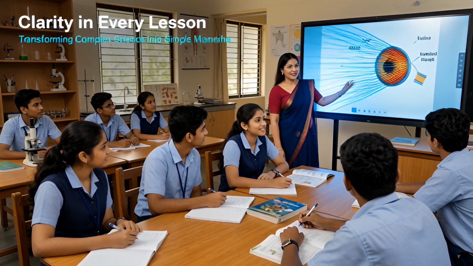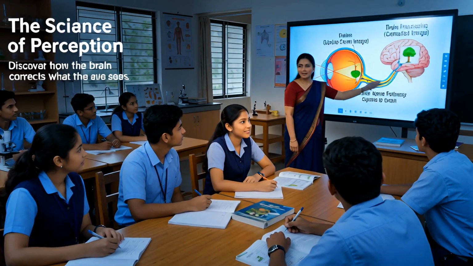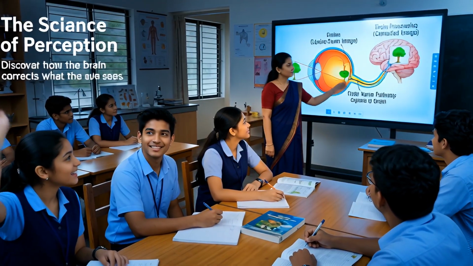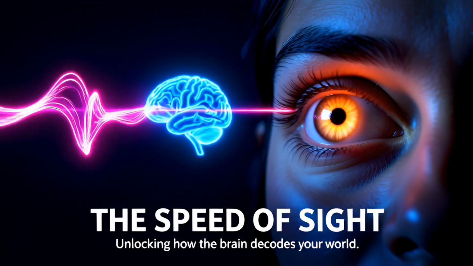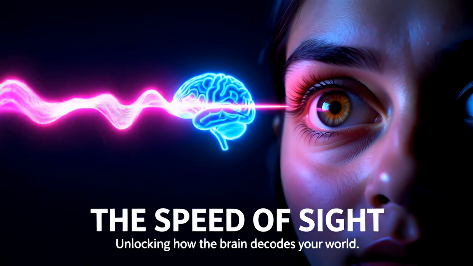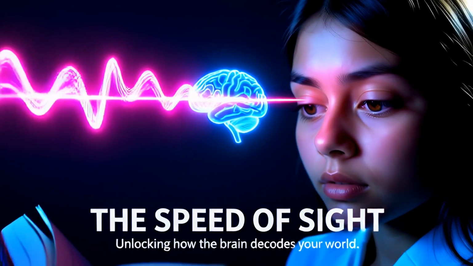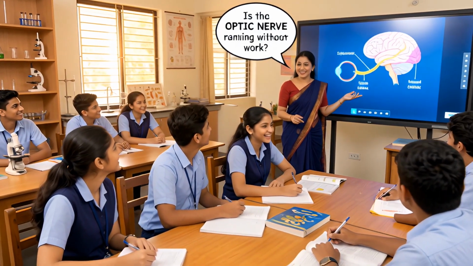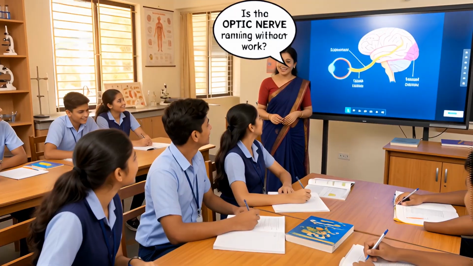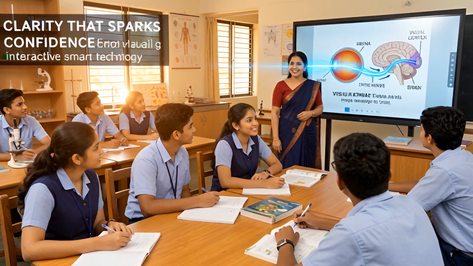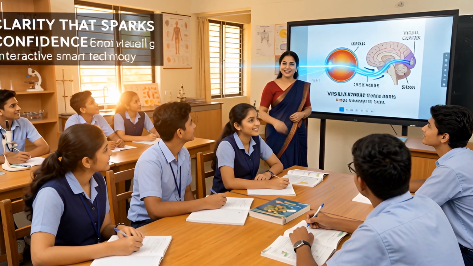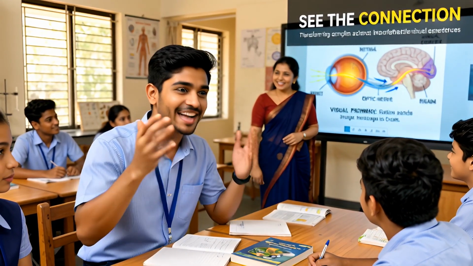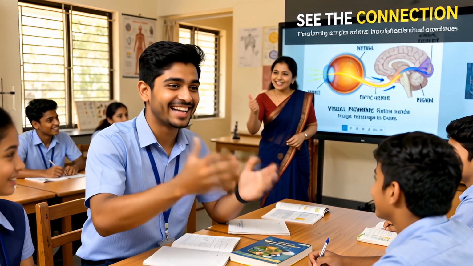Fourth question. Even though the image formed on the retina is inverted, how do we see it upright? Answer, the image message formed on the retina is carried to the brain by the optic nerve. The brain understands that message and gives us the experience of upright vision. Fifth question. What is the function of the optic nerve? Answer. The main function of the optic nerve is to carry the image message formed on the retina to the brain. That is why the optic nerve is called the messenger between the eye and the brain.